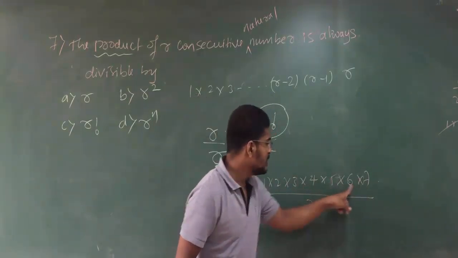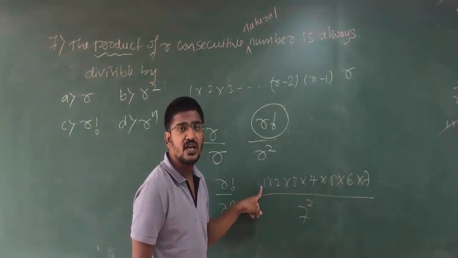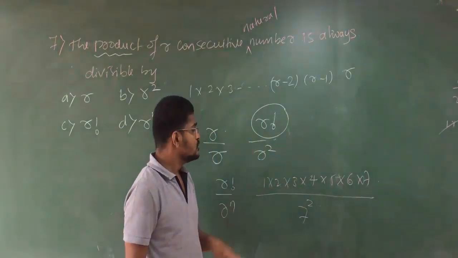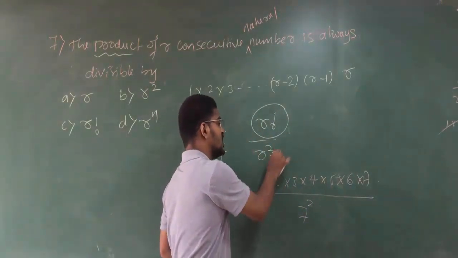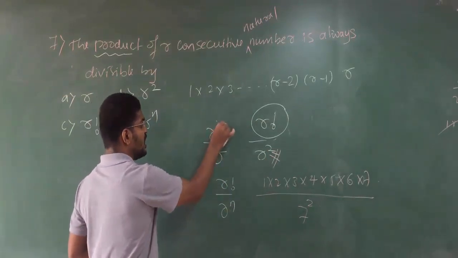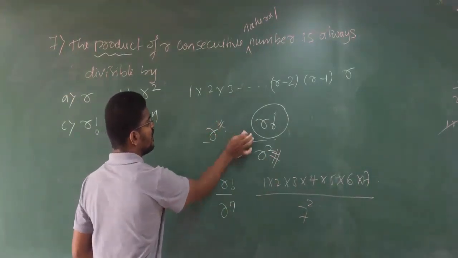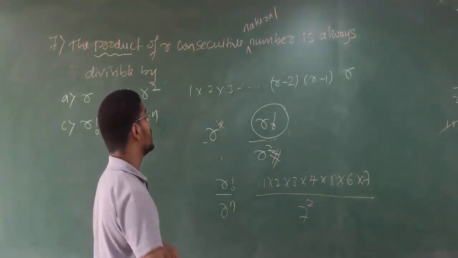But this number will not be equal to 49. Are you getting my point? Clear, students? So for that reason, r square is also not your answer. R is also not your answer. Clear? Because they are telling r consecutive.